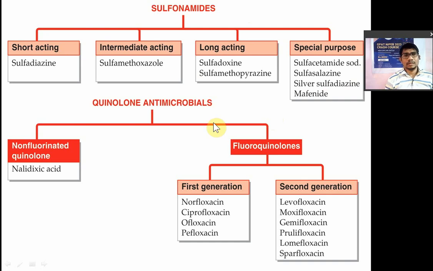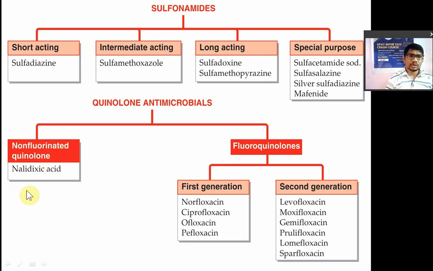Now we'll see the classification of quinolone antimicrobial agents or quinolone antibiotics. In the quinolone antibiotics we have nalidixic acid and other fluoroquinolones, right? They are known as DNA gyrase inhibitors. A question can come here. They are also known as topoisomerase 4 inhibitors. So they will have a quinolone ring in their structure. Those which have only the quinolone ring are known as non-fluorinated quinolones or simply quinolones.